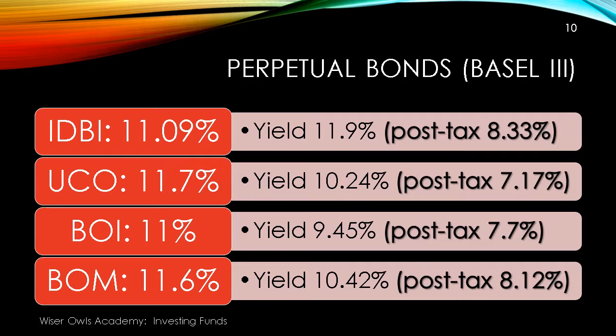Just compare them. If you recall, a fixed deposit in a nationalized bank or in a large public-private bank is going to give you a return of 4.6 or 4.7%. The cooperative banks are going to give you 6.8%, and all these are well over 7%, all the way up to 8.33.